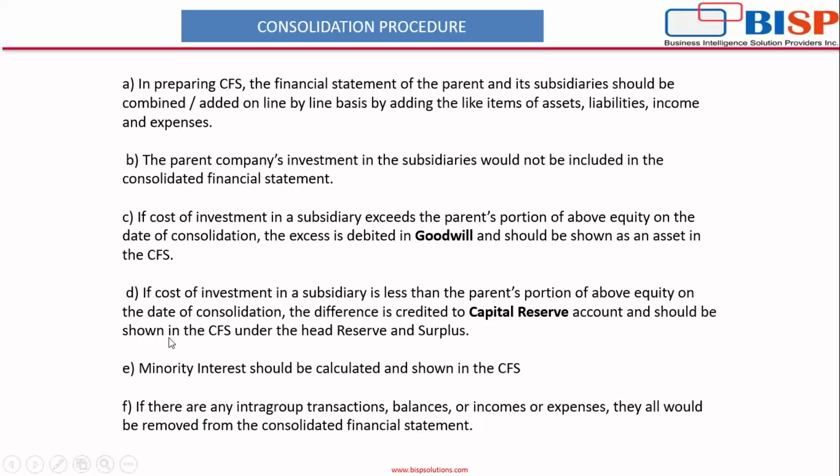And vice versa is the case. If the investment done is less than what we have received, the difference is the capital reserve and it is shown under the reserves and surplus. That is, if the cost of investment in subsidiary is less than the parent's portion of equity on the date of consolidation, the difference is credited to capital reserve account and should be shown in the CFS under the head reserves and surplus.